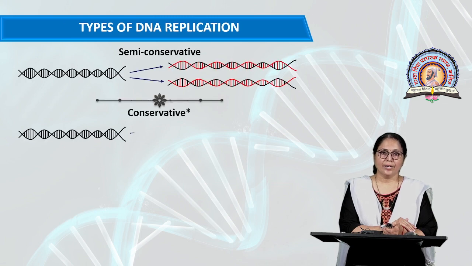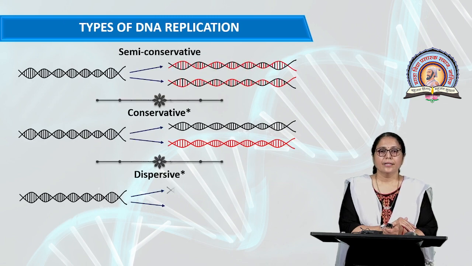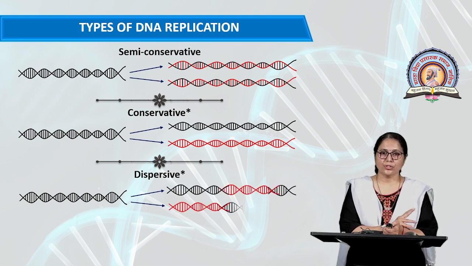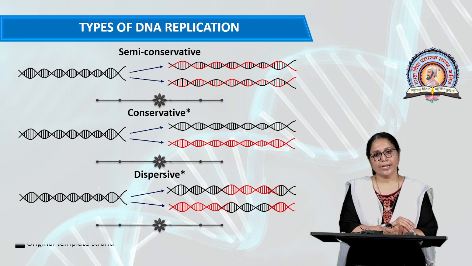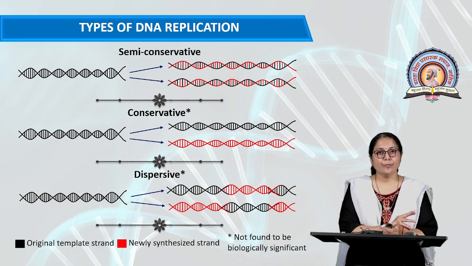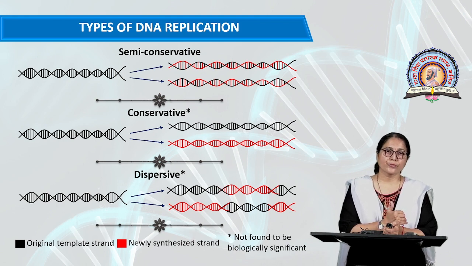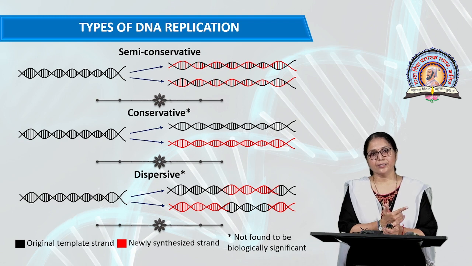Then, types of replication. DNA replication has three types: semi-conservative, conservative and dispersive. In the semi-conservative type, the newly formed DNA contains one old strand and one new strand, that is, one parent strand and one daughter strand.